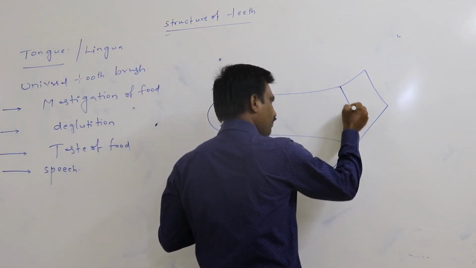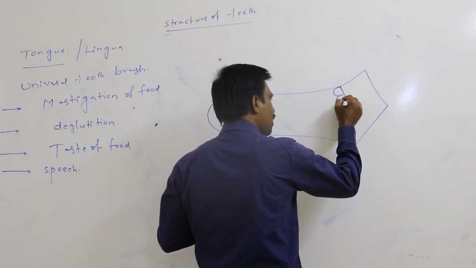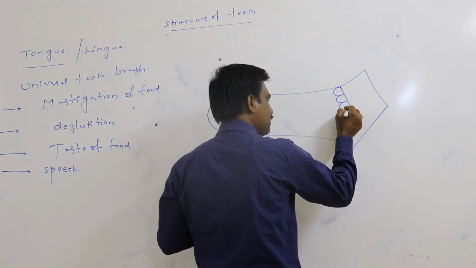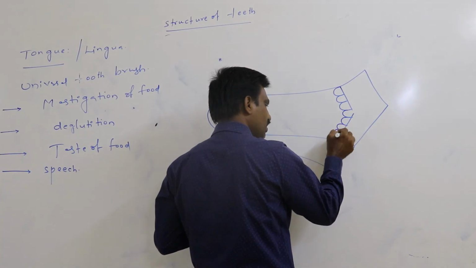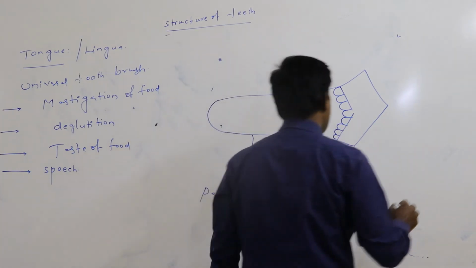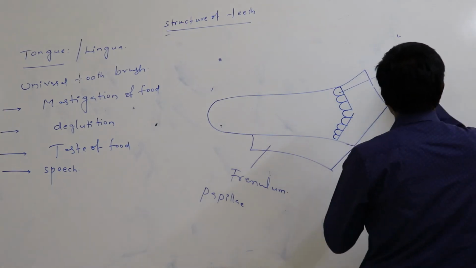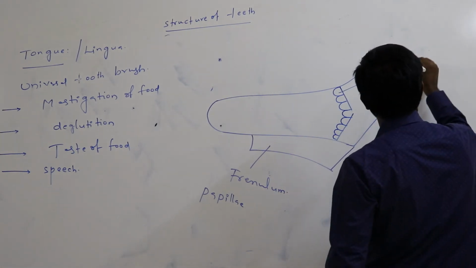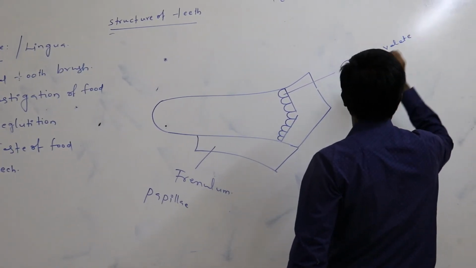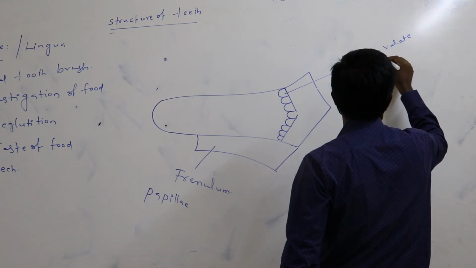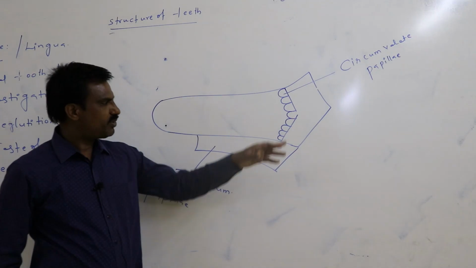The first type of papillae, which are big in size and C-shaped, are the circumvallate papillae.